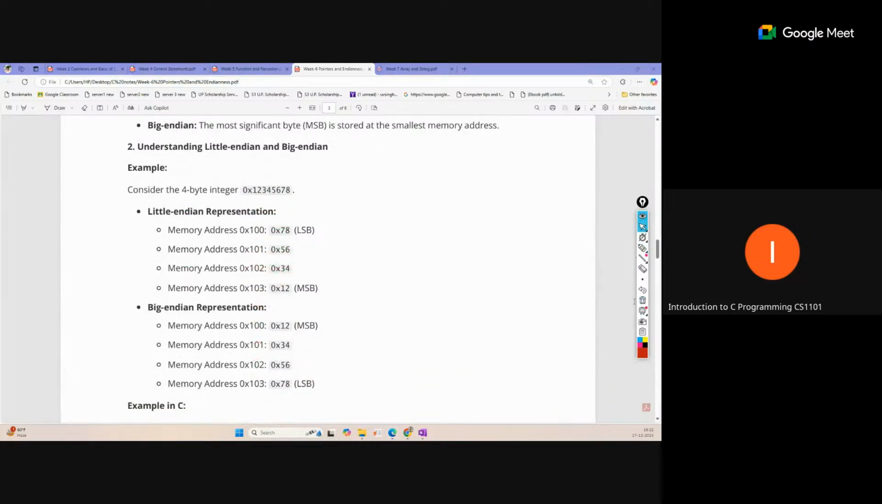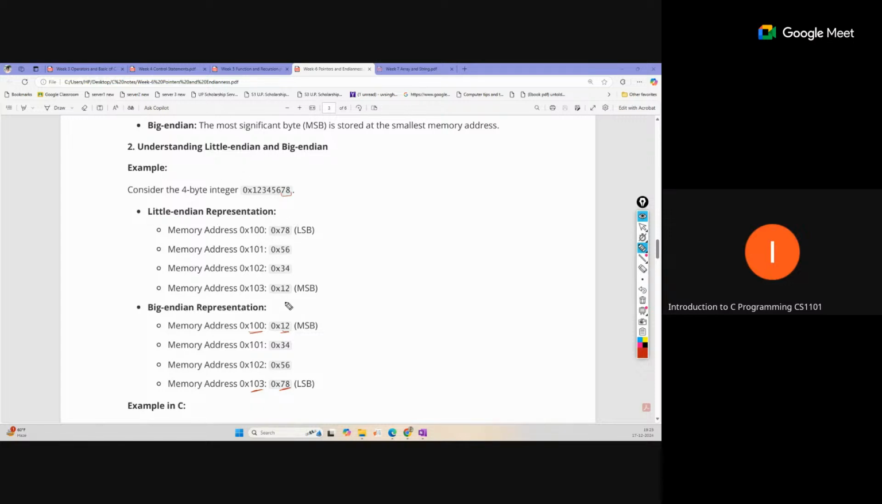Big endian is the same. The value will be stored in reverse. So this least significant byte 78 will be stored at the largest memory location, and this most significant byte will be stored at the smallest memory location. So this is the order to store in little endian and big endian representation.